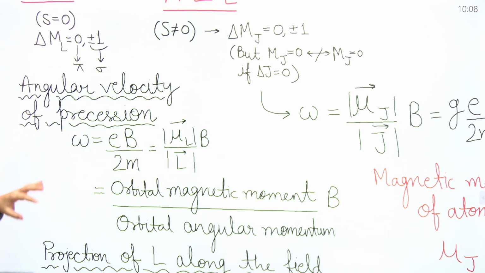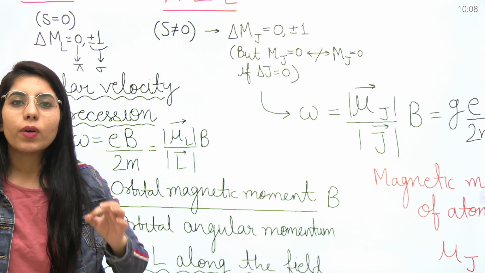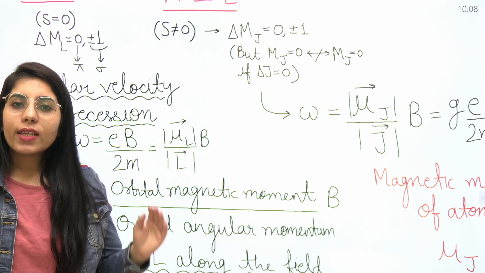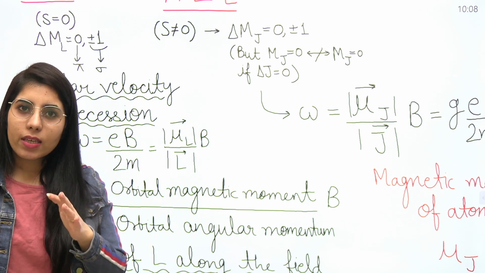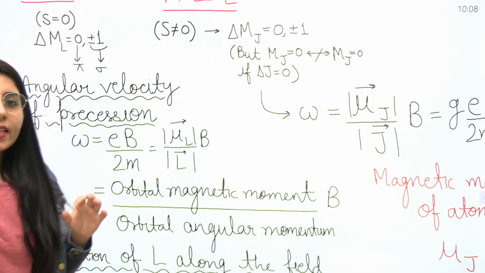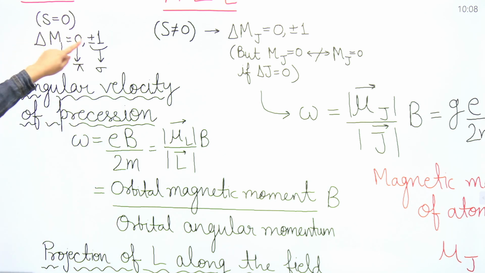Now here the selection rule for the normal Zeeman effect: since spin is 0 and we know J is equal to L plus S, in that case when S is 0, J will be equal to L. In this case the selection rule is just delta m_l is equal to 0, plus or minus 1.